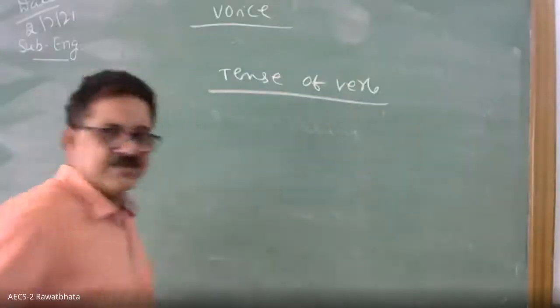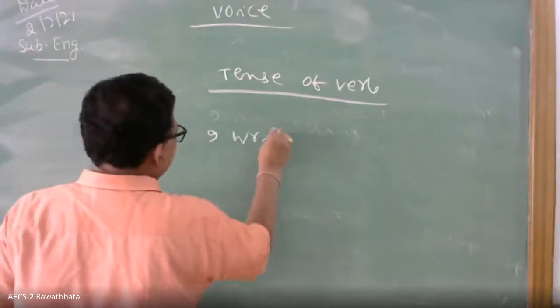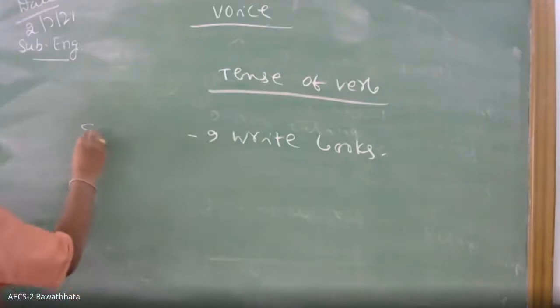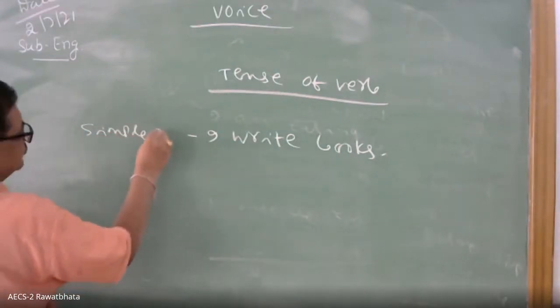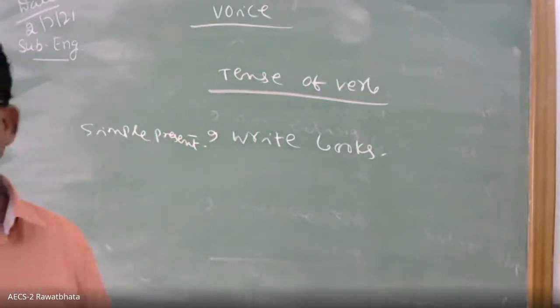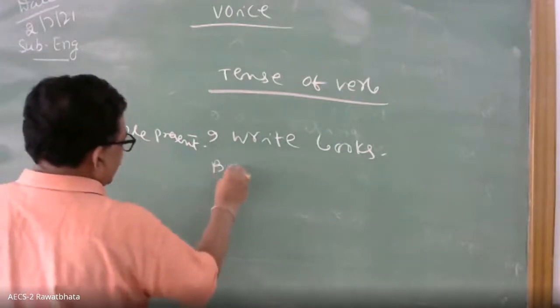Suppose the active voice is present tense. What will be the passive? So this is present tense: I write books. This is simple present. I write books. Is it active or passive? Active. Very good. If I make it passive: books are written by me. Very good.